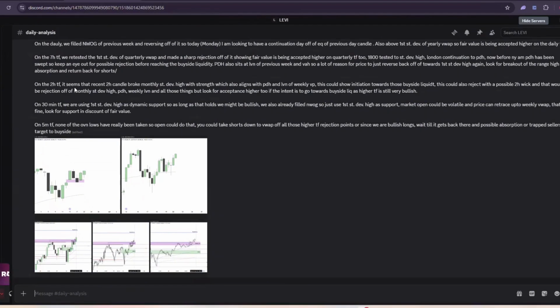And on the 2-hour time frame, it seems that recent 2-hour high candle broke monthly standard deviation high with strength, which also aligns with previous high and low volume node of weekly volume profile. This could show initiation towards those buy side liquidity. This could also reject with a possible 2-hour wick, and that would be rejection of monthly standard deviation high, previous day high, weekly low volume node, and all those things. But look for acceptance higher too if the intent is to go towards the buy side liquidity, as higher time frame is still very bullish.